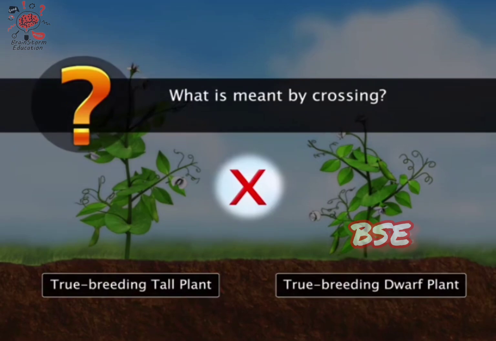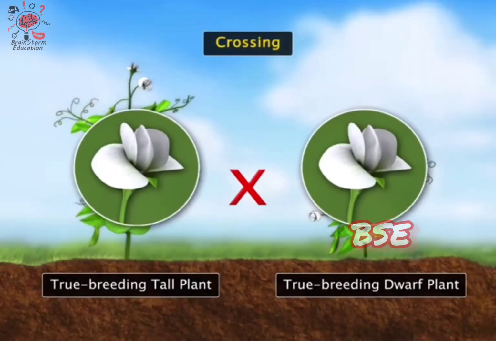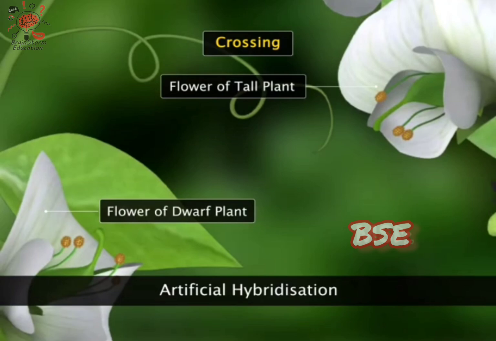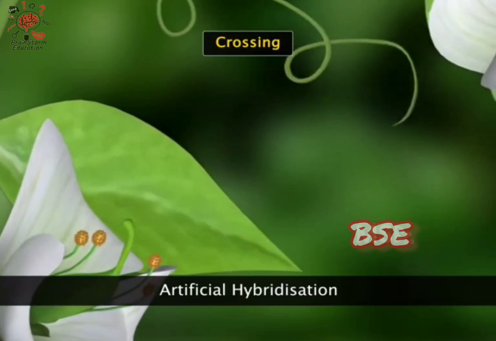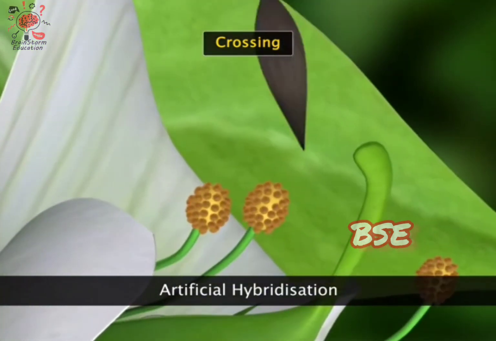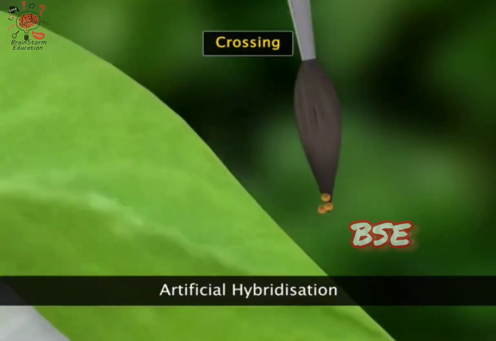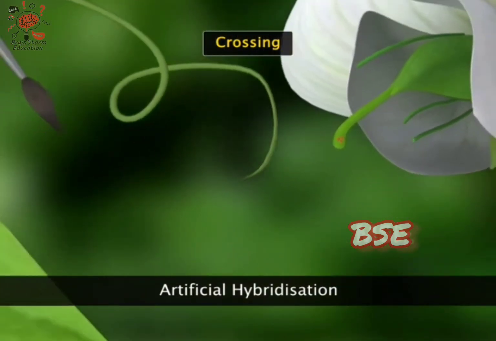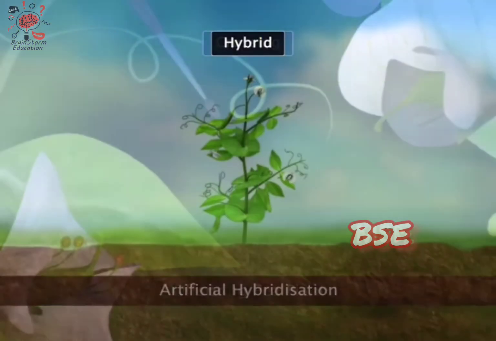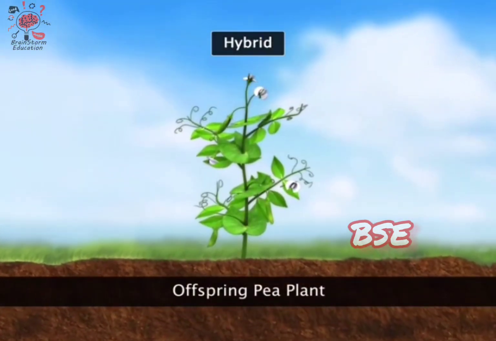What is meant by crossing? How are plants crossed? Let's continue with our example of crossing between a tall plant and a short plant. During crossing, anthers from flowers of tall plants are removed to prevent self-pollination. Now, pollen grains from short plants are transferred to the stigma of these flowers. This process is known as artificial hybridization or crossing, and the offspring produced are called hybrids.